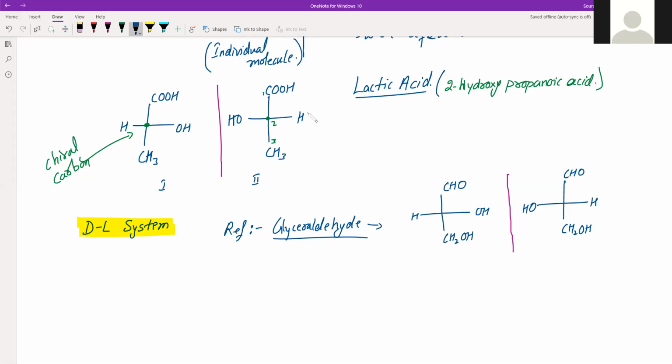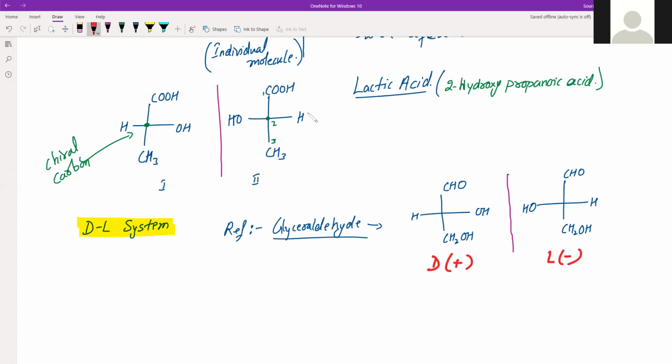The two enantiomers of this compound were designated D and L symbol or plus or minus symbol. So we had to come up with the reference. So it was decided that let us say that the first one is the D or plus and the second one is L or negative or minus, right?